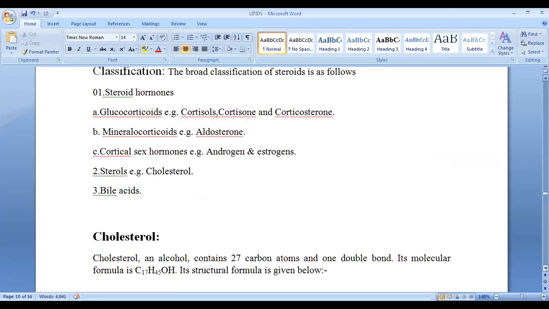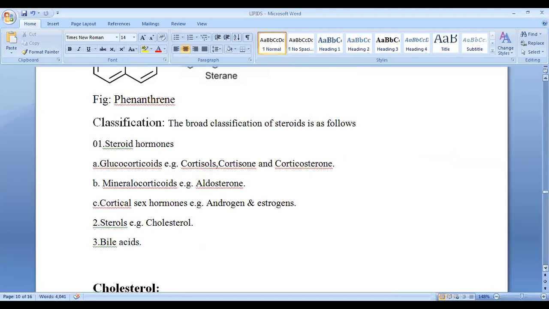Okay, and there are lots of steroids. They have steroid hormones like glucocorticoids, like cortisol, cortisone, corticosteroid, and mineralocorticoid, aldosterone, cortical sex hormones like androgen and estrogen. They have sterols like cholesterol, and also bile acids.